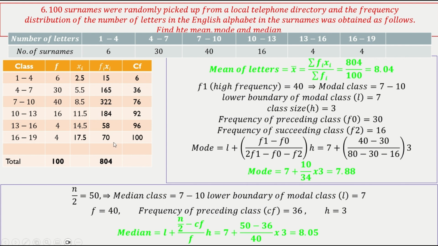Frequencies, fi, and cumulative frequency. So for mean, mode, and median, you just substitute the appropriate values and you will get them. It's a straightforward question. I hope you can do it yourself. Cross-check the answers once.